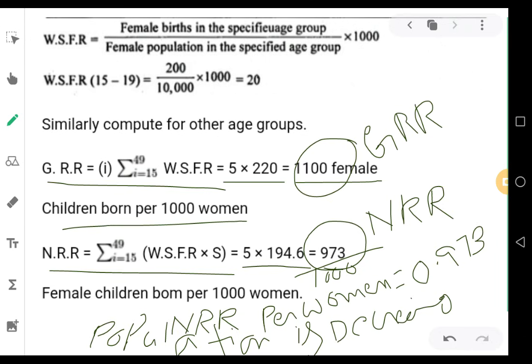When you calculate both GRR and NRR in a problem, your conclusion should be based on net reproduction rate. There are 3 types of conclusion. If NRR per woman is exactly 1, population has no change. If more than 1, population is increasing. If less than 1, population is decreasing. So I hope you understood this. Please practice, and if you have any doubts, call me.